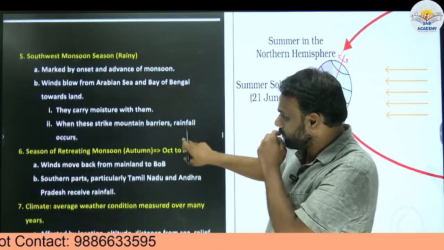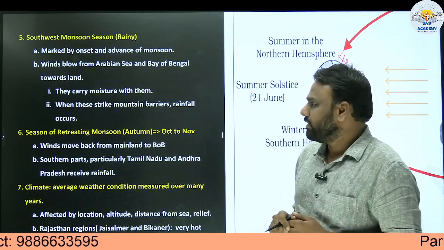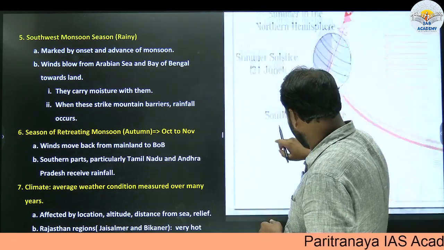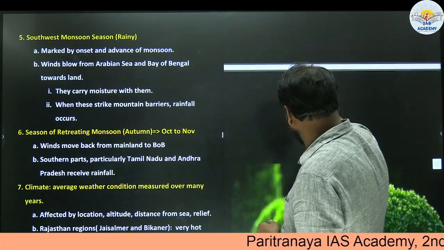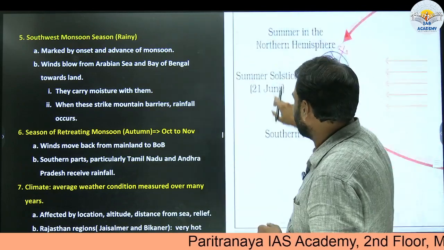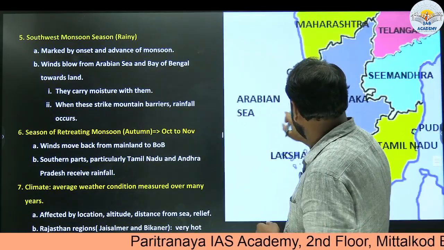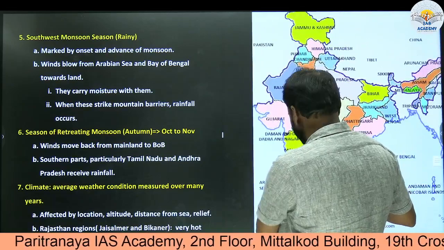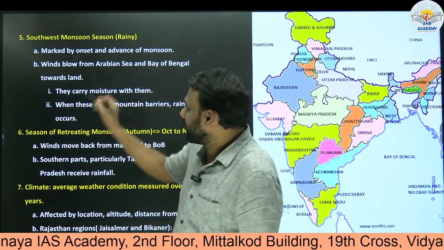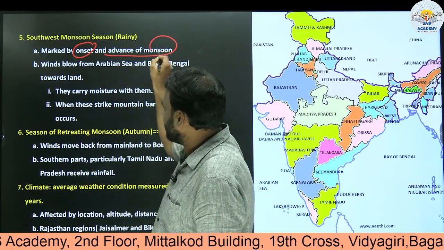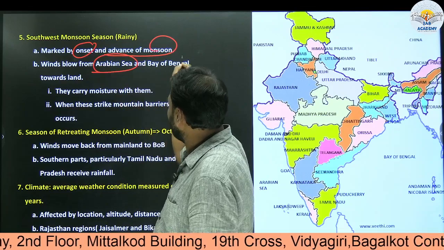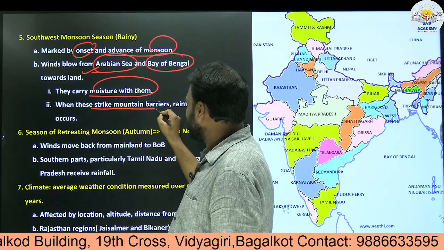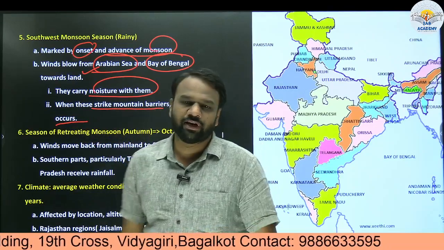So this was about hot weather season. Next, southwest monsoon season or rainy season. We know that the rainy season begins in the month of June and ends probably in September. It is marked by onset and advance of monsoon. Winds from the Arabian Sea and Bay of Bengal blow towards land and carry moisture with them. When these strike mountain barriers, rainfall occurs.